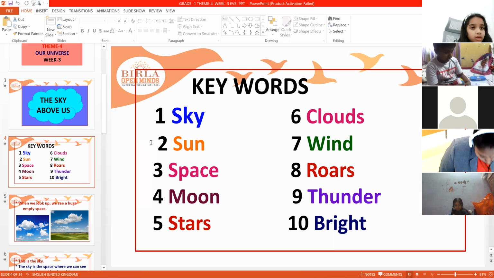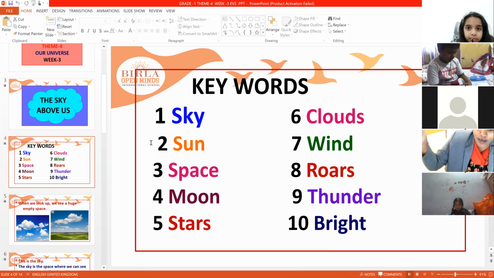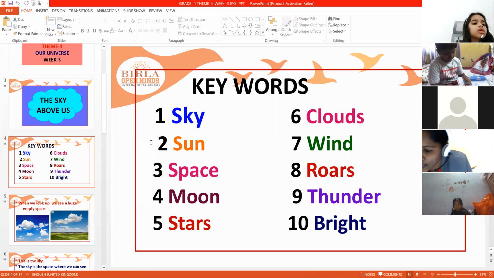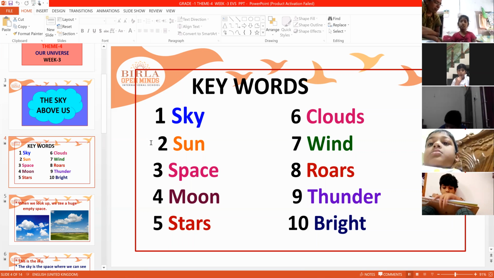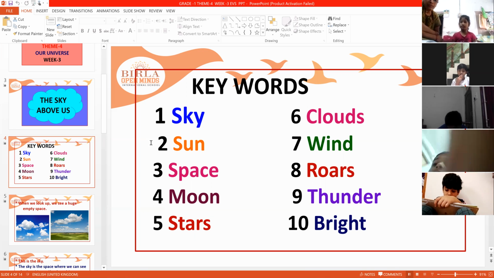Next, space. Space means the thing which we can see openly in the sky. So that completely is called space. Then moon. Moon is the natural satellite of earth. What do you mean by satellite? Satellite means which revolves round the earth, which revolves round the planet. So moon is the natural satellite of earth.